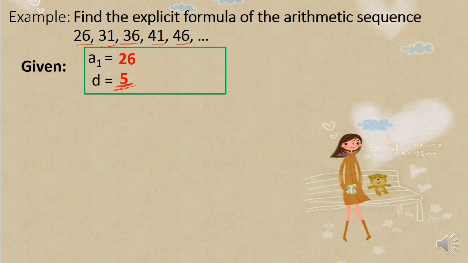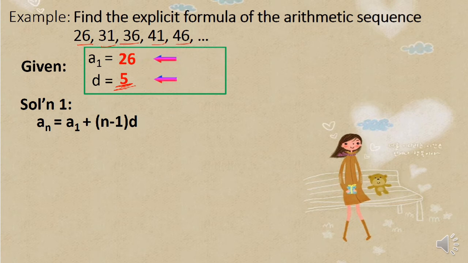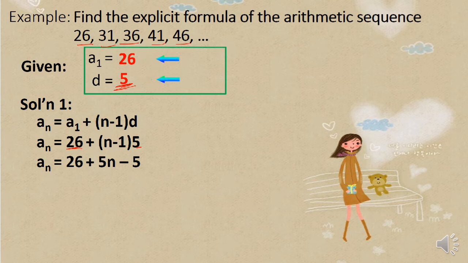Next, what we're going to do is we are going to use the general formula of the arithmetic sequence. So that's a sub n equals a sub 1 plus quantity n minus 1 times d, and plug in the values or substitute the values. So for the first term, that's 26, and our common difference is 5. Substitute lang natin. And then, distributive property dito.